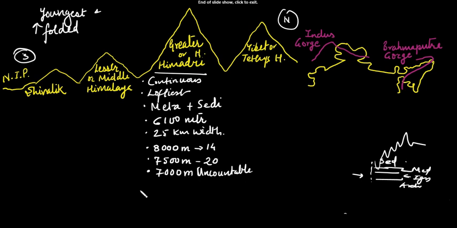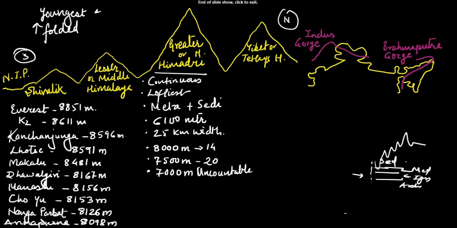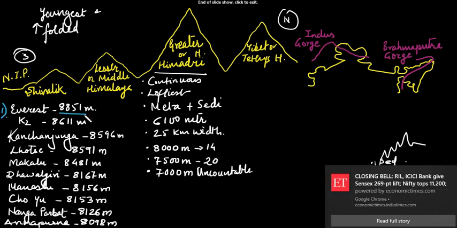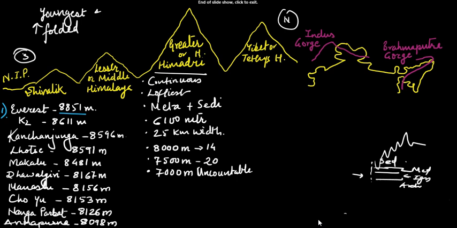Now let's see these peaks one by one. Here I have the top 10 peaks of the Himalayan mountain range overall. Number 1 is Mount Everest with 8,851 meters. Number 2 is K2, 8,611 meters. Number 3 is Kanchenjunga with 8,596 meters. Number 4 is Lhotse with 8,591 meters. Number 5 Makalu with 8,481 meters. Number 6 Dhaulagiri with 8,167 meters.